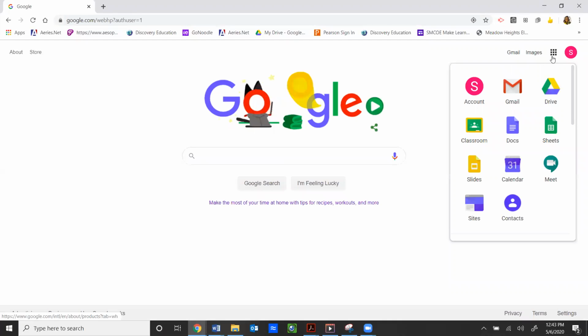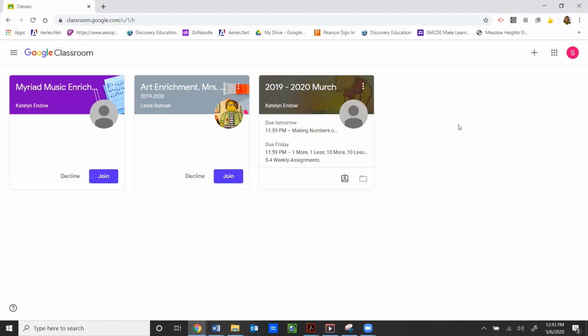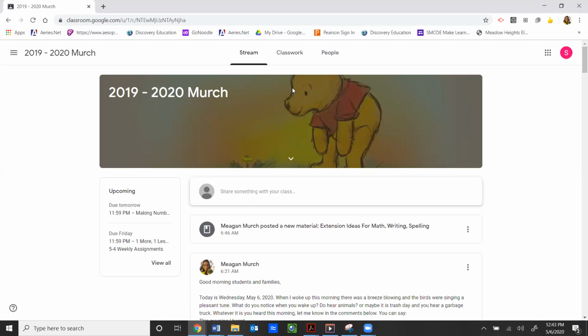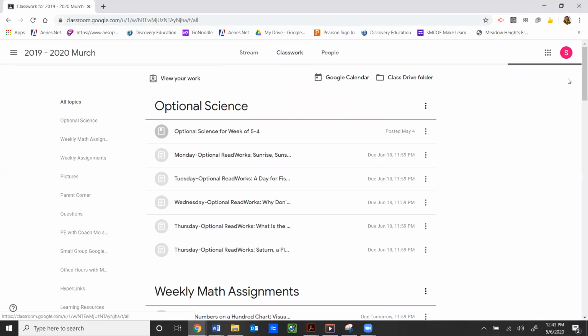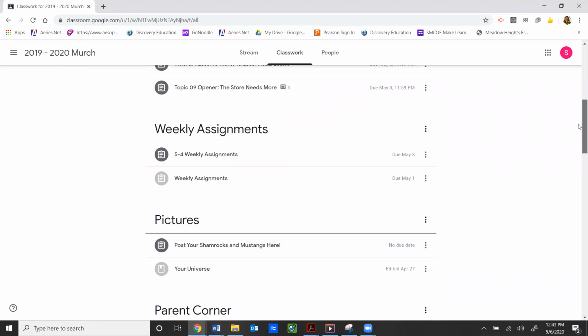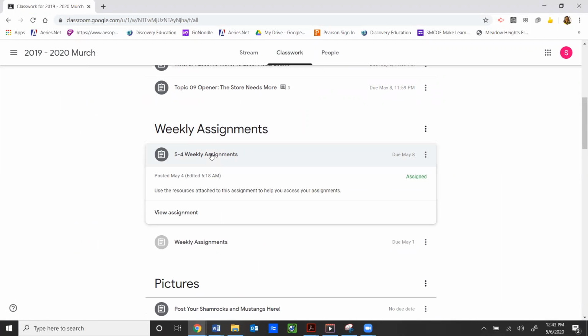We're going to click on the waffle. We're going to go to Classroom. We're going to click on the classroom that is yours. Click Classwork up here at the top. And you are going to scroll down to Weekly Assignments. And where it says 5-4 Weekly Assignments, you're going to click on that.